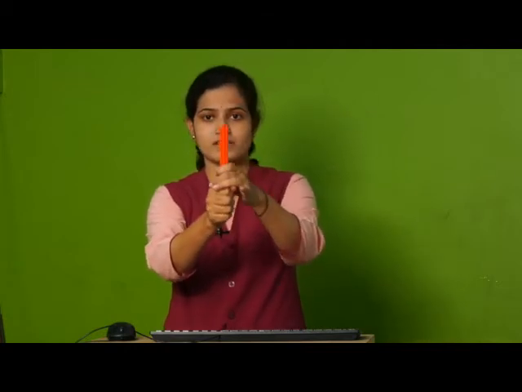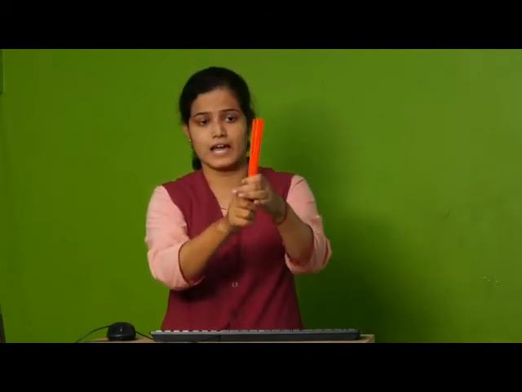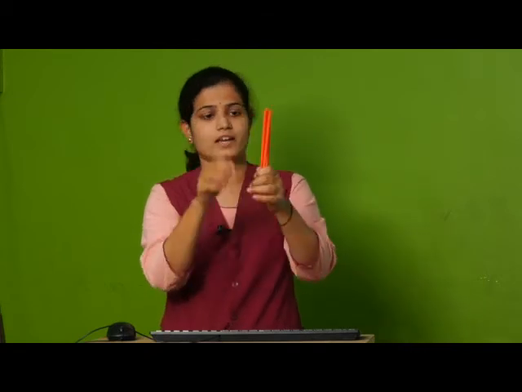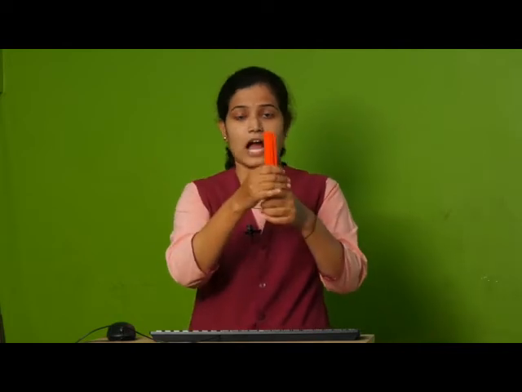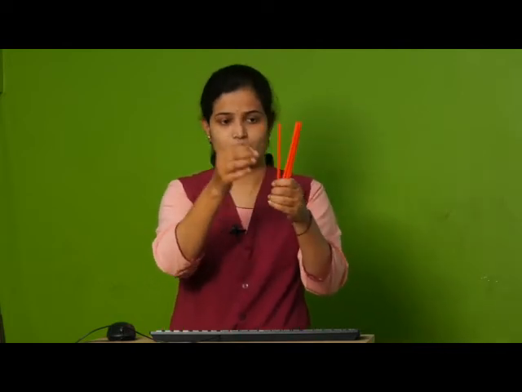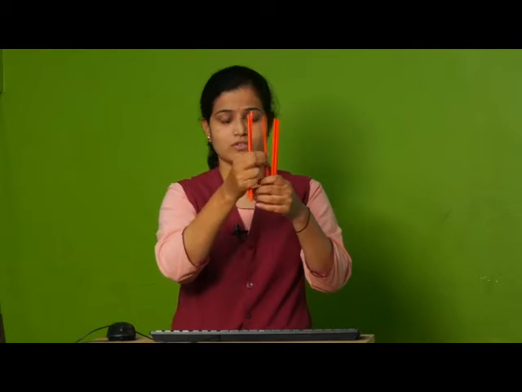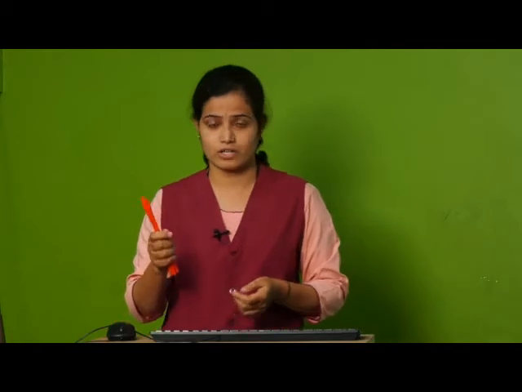I will put this together. Okay. Now I have done this. Now students, let us count how many total I have. 1, 2, 3, 4, 5, 6, 7. Total how many straws? 7. Okay. In one hand it was 3. In another hand it was 4. And what did I do after that? I put them together. Then total I got 7. What I got? 7.